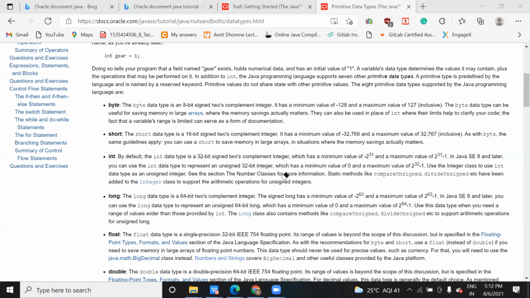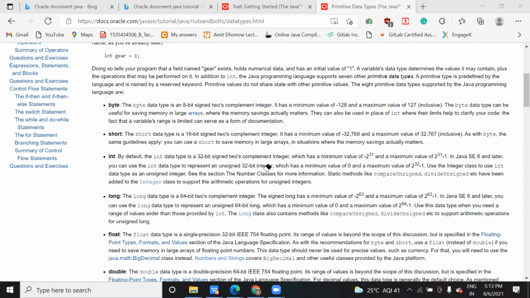One more thing, what is the minimum value? 0. Maximum value? 2 to the power 32 minus 1. In case of unsigned, means positive. Here you can see, read it. Java SE 8 later, you can use int data type to represent an unsigned 32-bit integer, which has a minimum 0 and maximum 2 to the power 32 minus 1. Means positive value. So what will be the minimum in that? 0. Maximum what will be? 2 to the power 32 minus 1. Or you can say 2 to the power 31 minus 1.